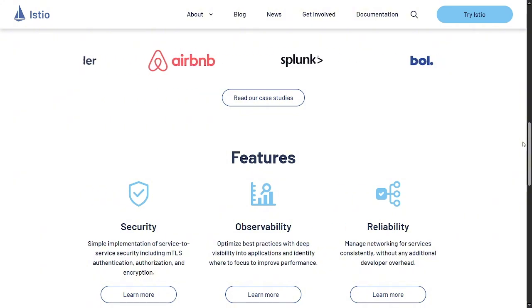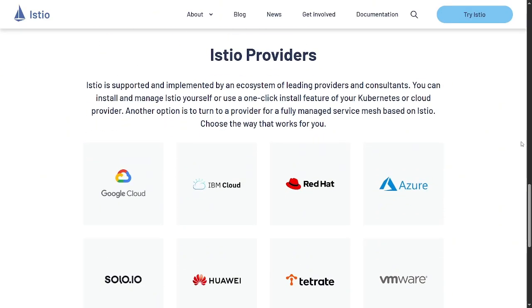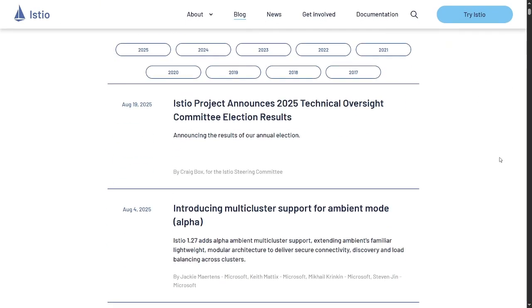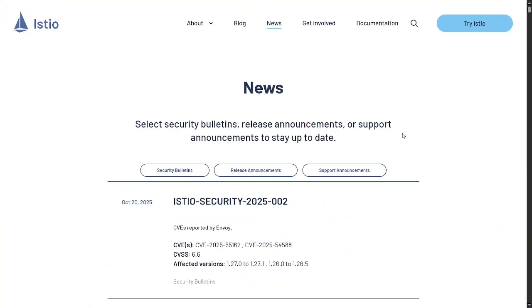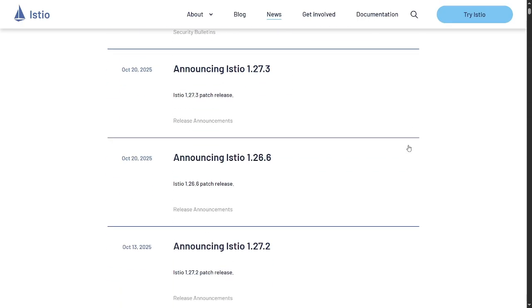It covers traffic management, security through mutual TLS encryption, policy enforcement, and detailed observability with metrics and tracing. The control plane, called Istiod, handles configuration and policy decisions, while lightweight sidecar proxies, usually Envoy, manage communication between services. This gives you fine-grained visibility and control over every request moving through your system.